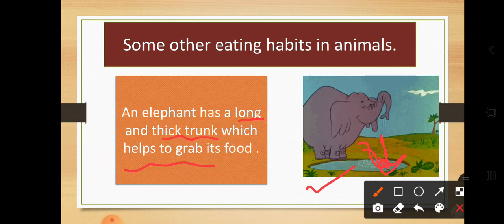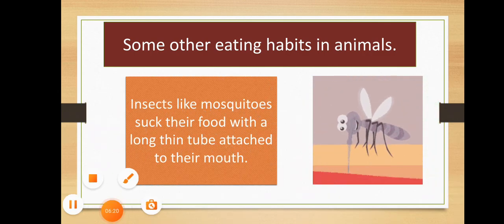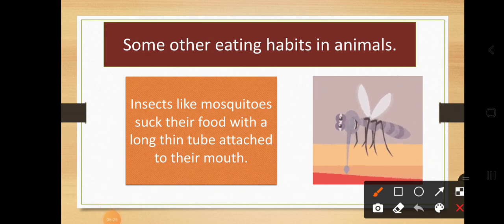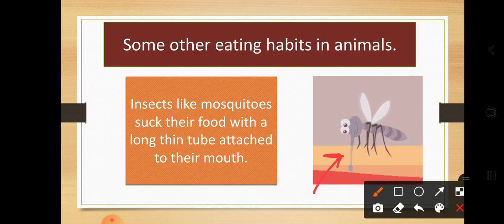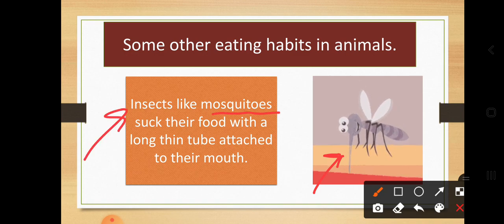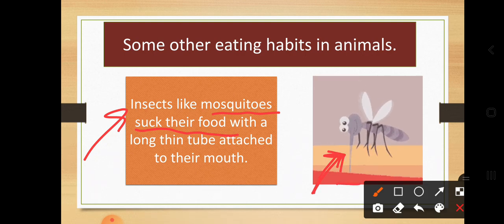Okay. Now let's try to understand other animals. Dear students, here we have not animals, it is an insect, you can say. So which insect is it? It is a mosquito. What is the mosquito doing? The mosquito is sucking our blood and storing it in their body. So insects like mosquitoes suck their food. Here you can see how they are sucking. It is our human blood, red in color.